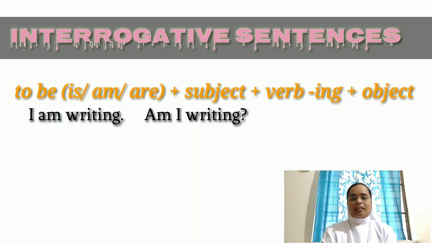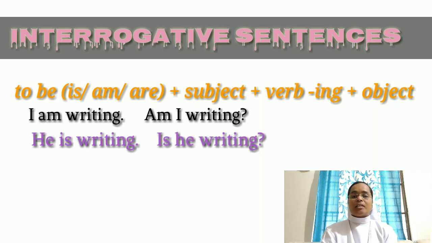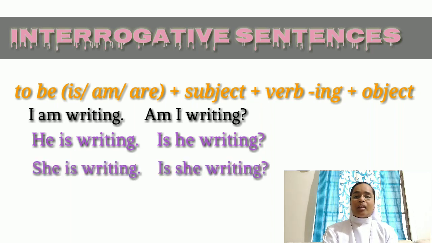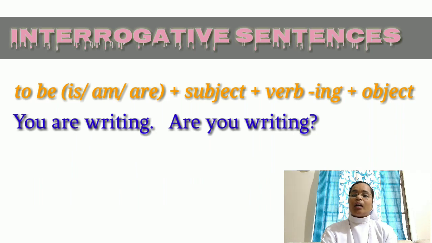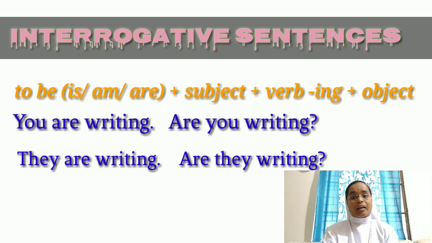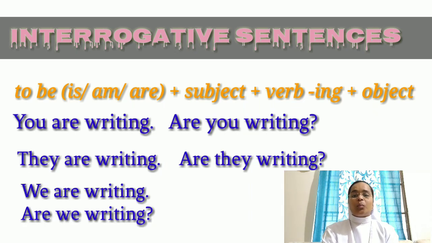I am writing. Am I writing? He is writing. Is he writing? She is writing. Is she writing? Sam is writing. Is Sam writing? You are writing. Are you writing? They are writing. Are they writing? We are writing. Are we writing? The only thing you need to remember is to always put the question mark at the end.